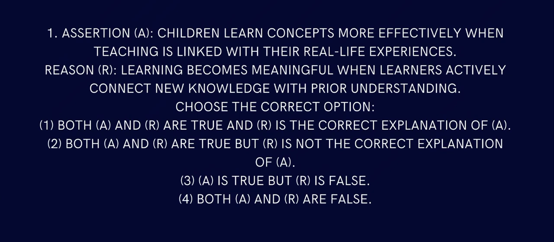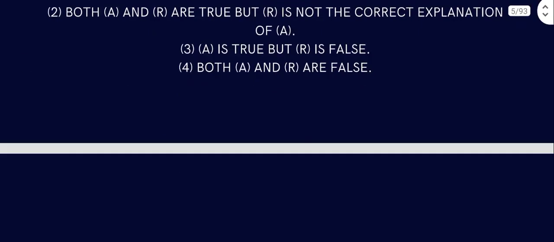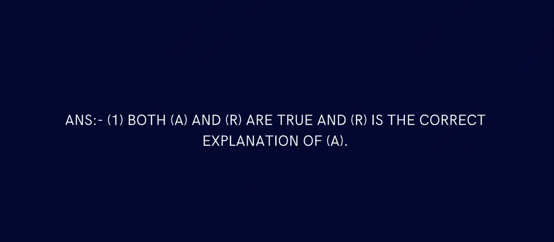And the reason: learning becomes meaningful when the learner actively connects new knowledge with prior understanding. So when you learn something new and you can connect it with your earlier learning, that is a perfect sort of effective learning. So both of them are true, and the reason explains the assertion. Both A and R are true, and R is the correct explanation of A.